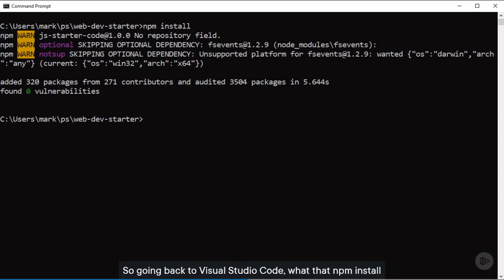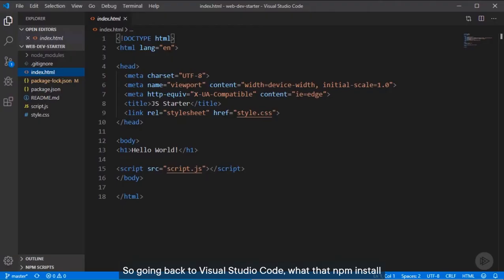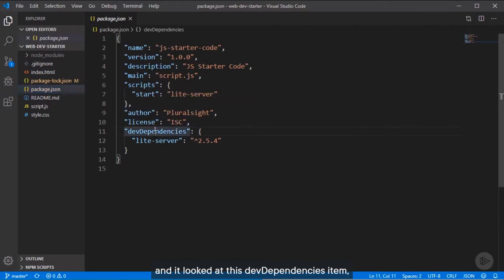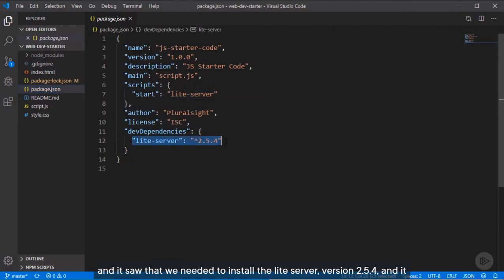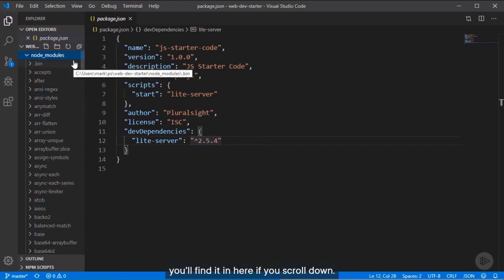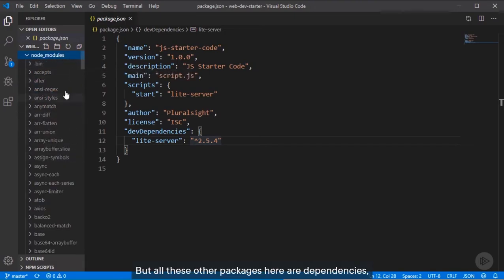So going back to Visual Studio Code, what that npm install command did was it looked at package.json and it looked at this dev dependencies item and it saw that we needed to install the light server version 2.5.4 and it actually installed that. If we look in the node modules folder, you'll find it in here if you scroll down, but all these other packages here are dependencies. But there's no need to go looking through this. As long as you see the node modules folder here and it's populated, the install should be okay.